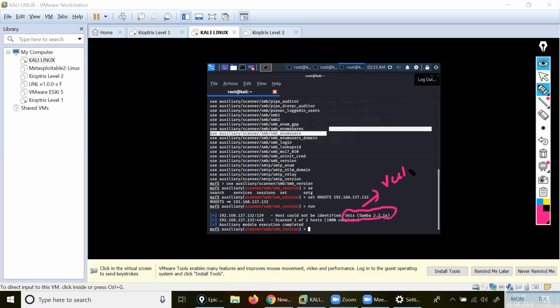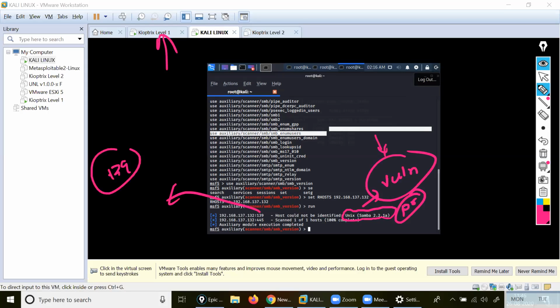With the help of this version, I will check on the internet for SMB, then copy and paste the program here, then get inside my Kpatrix. Are you getting my point? Hold a minute. I open 139. On 139, a vulnerability is there.